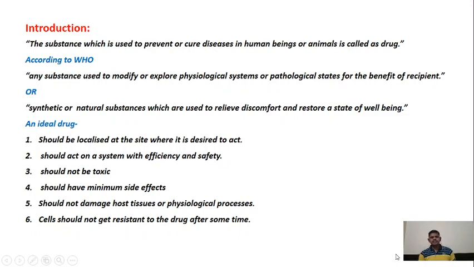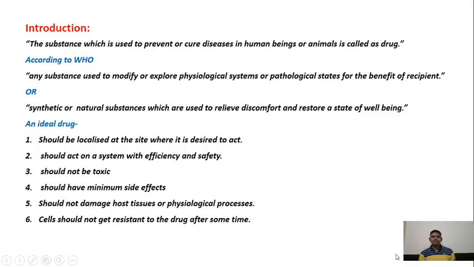Some side effects are like you feel some dizziness, discomfort, like when you are taking cough syrups. But if this cough syrup contains some compounds which make you sleep, these types of minimum side effects are okay. If the drug molecule contains this minimum side effect, then it is said to be a drug. But the side effects should not be maximum. Like in some drugs, you may lose your memory, or you may have some hallucinations for a prolonged time. Such molecules shouldn't be taken as drugs.